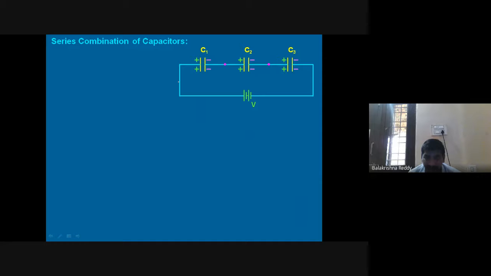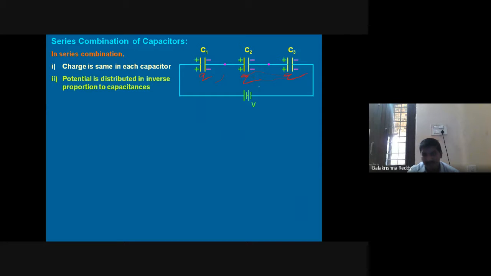But sir, here current will flow, but in a capacitor, current will not store, no sir. Who will store? Charge will store. So same current in the sense we have the same amount of charge, right? So now you can understand from this common point. In series combination, charge is the same in each capacitor. Potential difference is inversely proportional to the capacitance of the capacitor. Therefore, it is different across each capacitor.